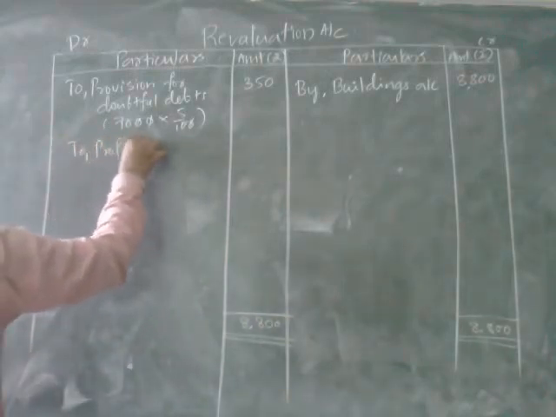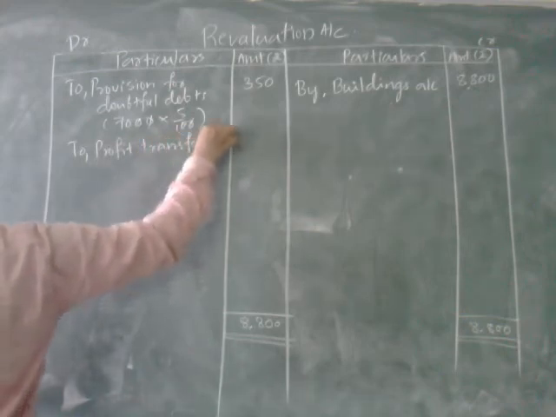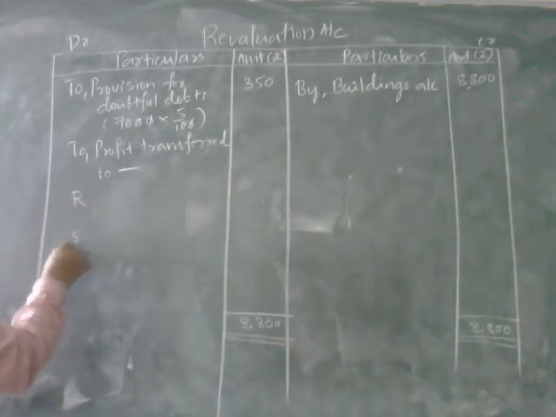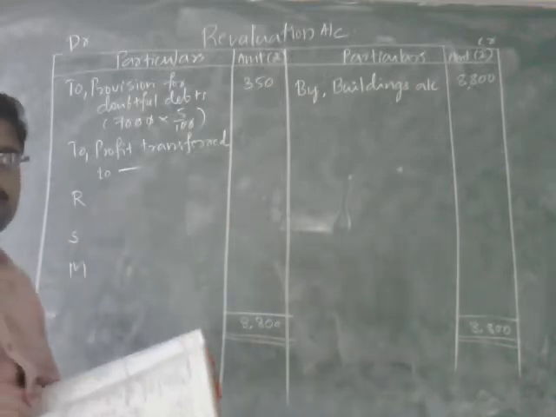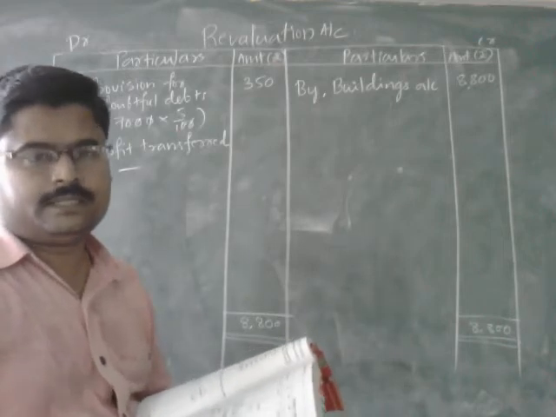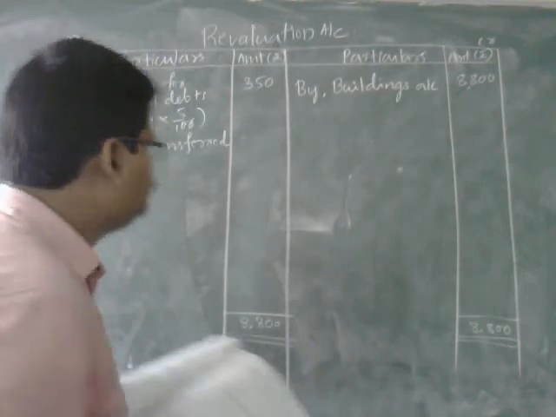Profit transferred to R, S and M, and the ratio is 3:2:1. 3 plus 2, 5 plus 1, 6. 3 by 6, 2 by 6 and 1 by 6. That is fine.